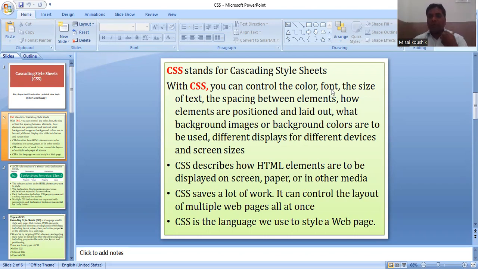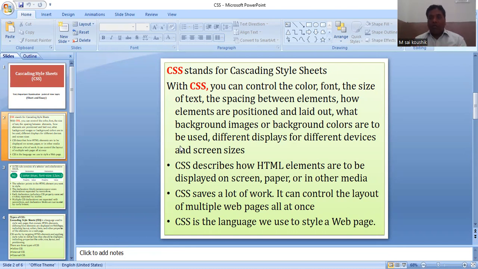You should apply various font styles. You should apply the size of the text, maximum, minimum, and the spacing between the elements, big space, low space. Then how elements are positioned and laid out. So I can position the content on the upper side, lower side, left side, right side. Everything is possible. Then what background images or background colors are to be used?